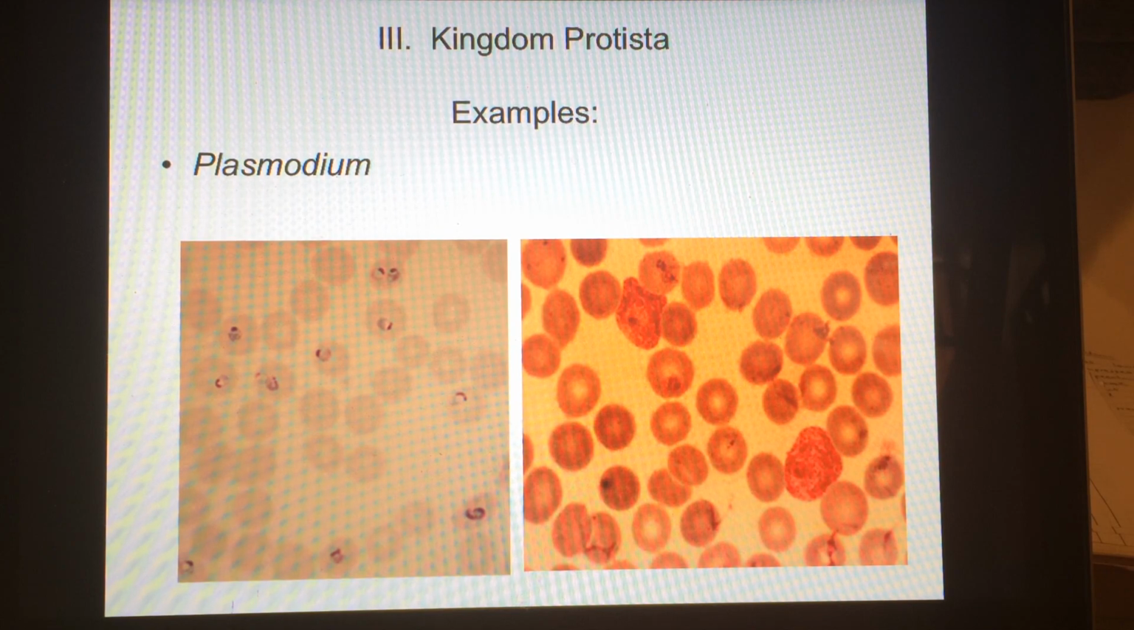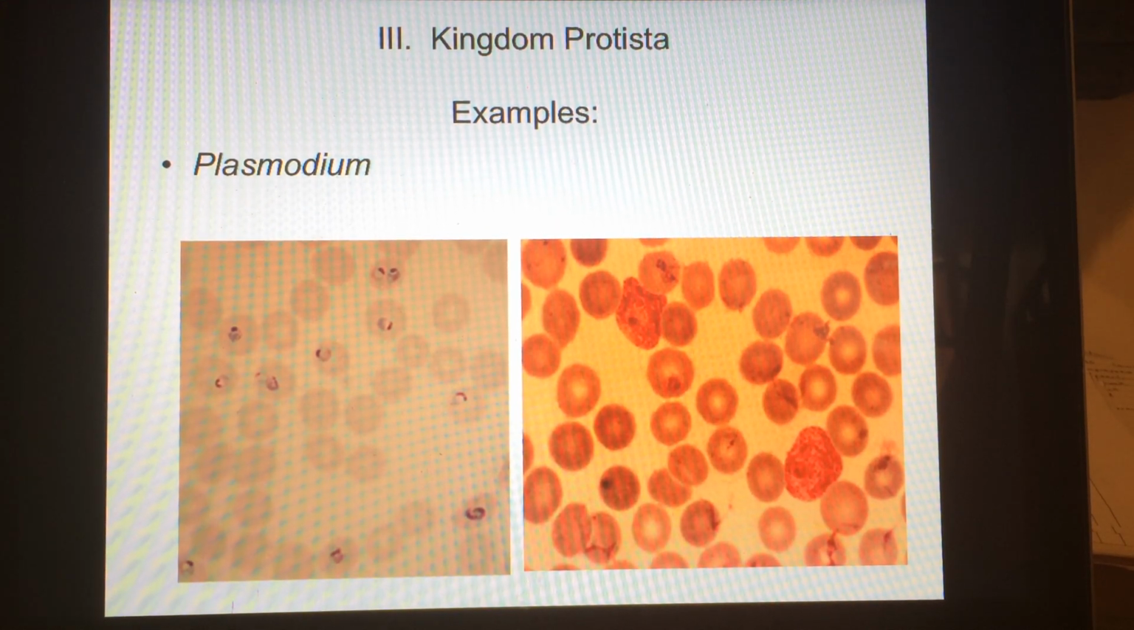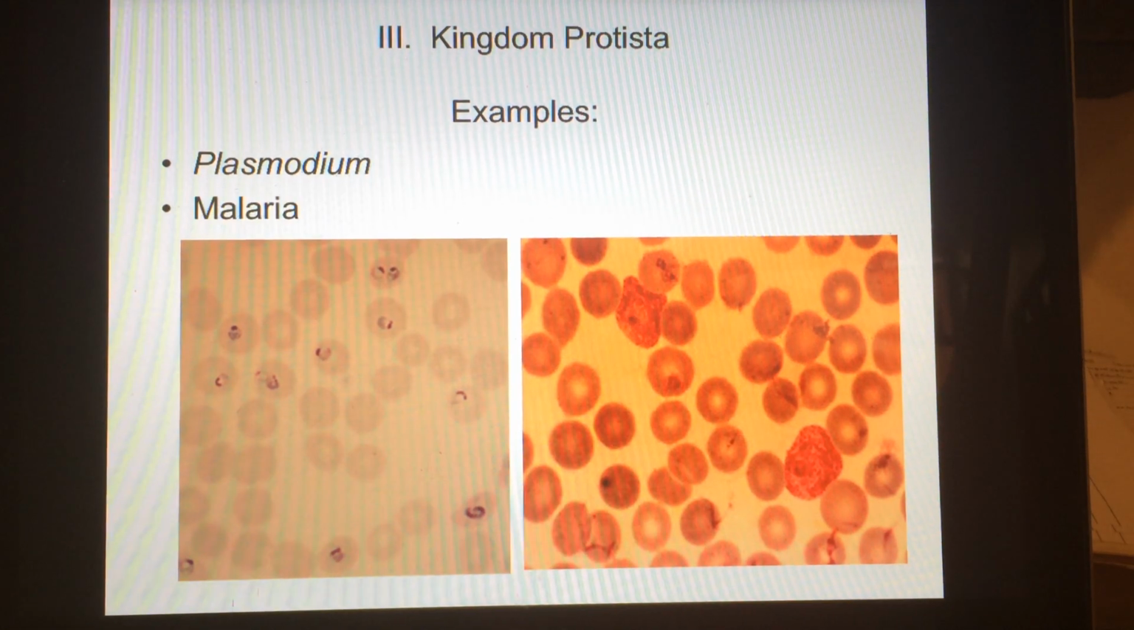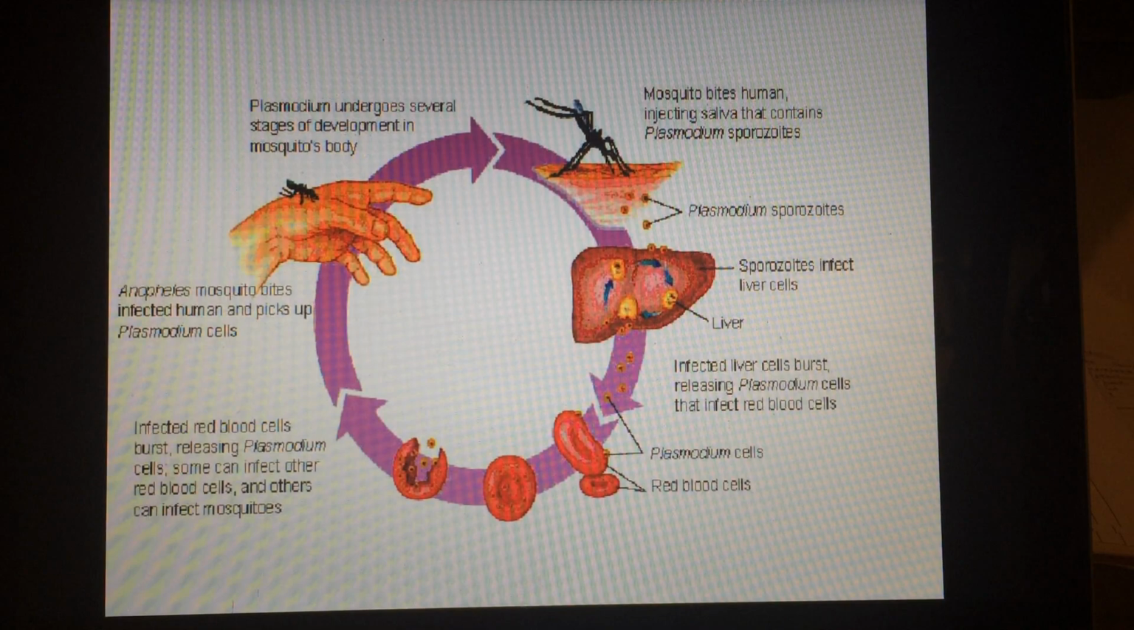Anybody know what it causes? Anybody know what disorder attacks red blood cells? Here we go. Wait for it. Wait for it. Malaria. Plasmodium is the protist that causes malaria. Now, it has a very, very involved life cycle. I put it in here just so we can see it. Okay? And it involves both human beings and a specific mosquito. So let's take a look at that.